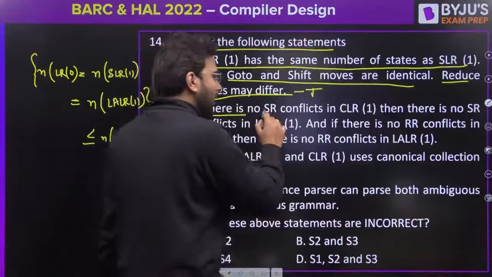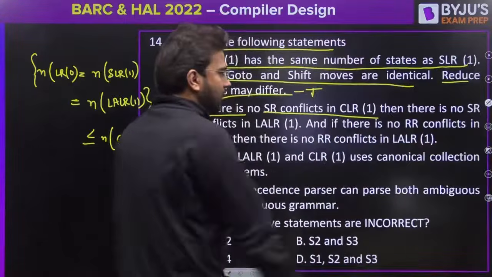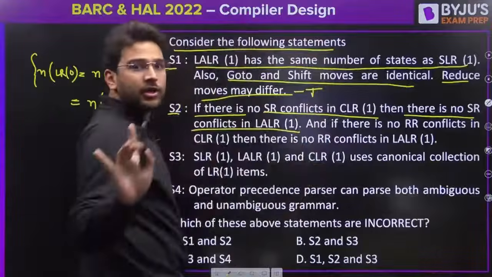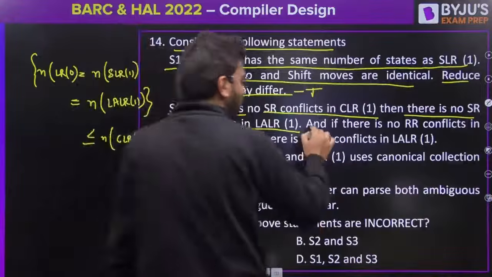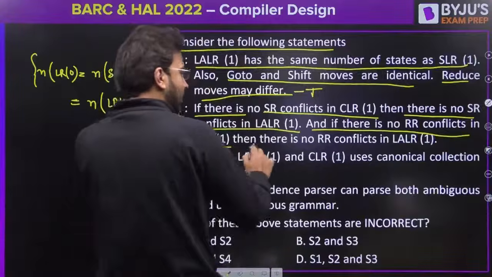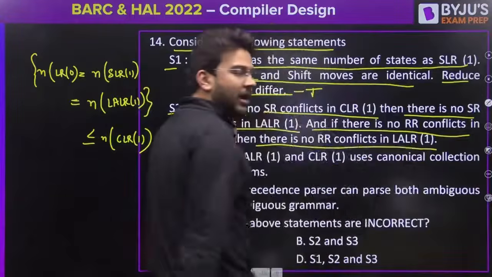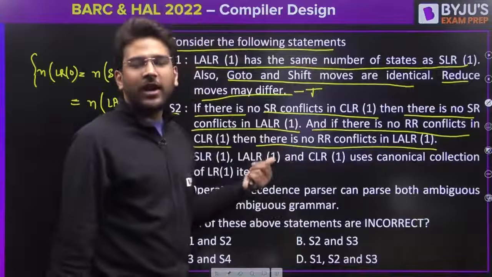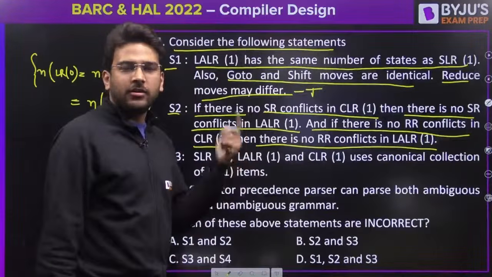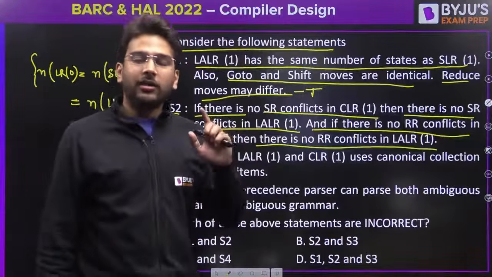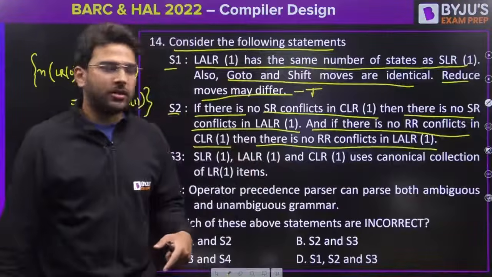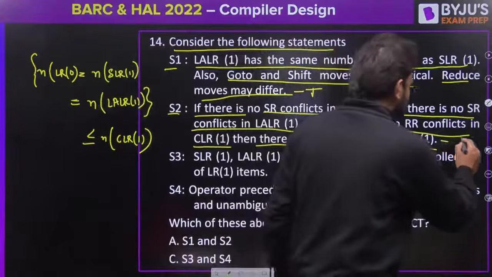If there is no SR conflict in CLR1, then there is no SR conflict in LALR1. So far it is true. Yes, it is true. Now, if there is no RR conflict in CLR1, then there is no RR conflict in LALR1. This is false. Just now we have seen in, I think, question number 12, right? There, in case of CLR1 there is no RR conflict, but in case of LALR1 an RR conflict is present, right? So this statement is false.